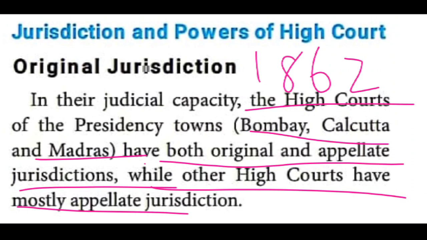So people in other states must first reach the district courts, the subordinate courts, and only afterwards can they approach their High Courts. But here, facilities are there. Bombay, Calcutta and Madras High Courts have both original as well as appellate jurisdictions.